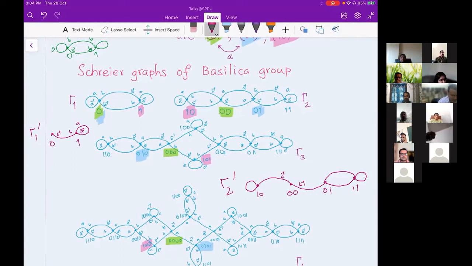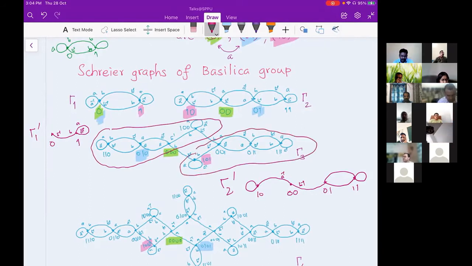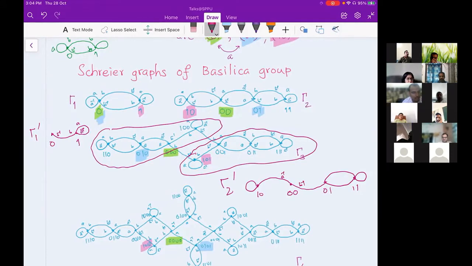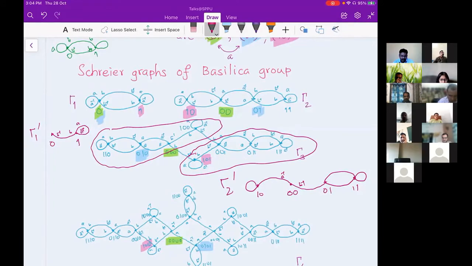And this gamma 2 prime, now you can see, in the second level, you can identify two copies. And that's the idea. And then here we have removed two edges. So two copies altogether, there are 4 edges. So where are those 4 edges? Those 4 edges are coming from here. This graph has 4 edges.